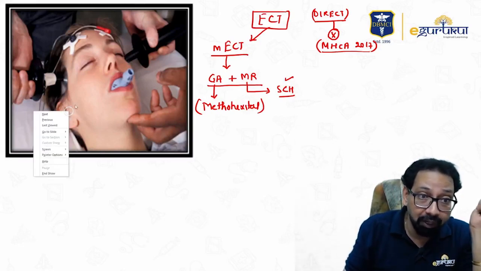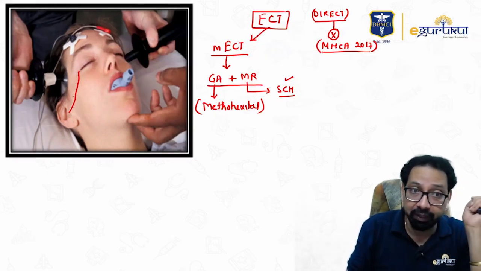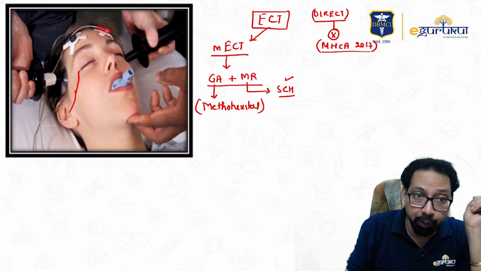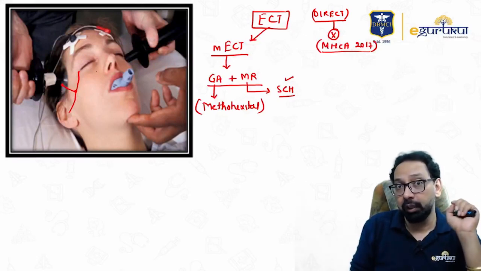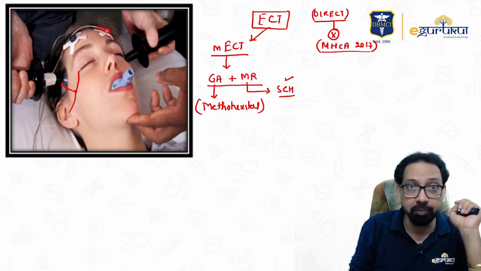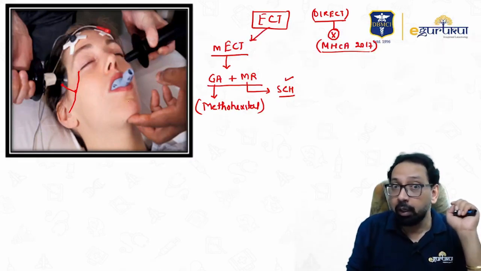If you draw a line from tragus to outer canthus, from the midpoint of this imaginary line, 1.5 inch above, we put the electrode, and these are bilateral electrode placement. This picture shows bilateral electrode placement.